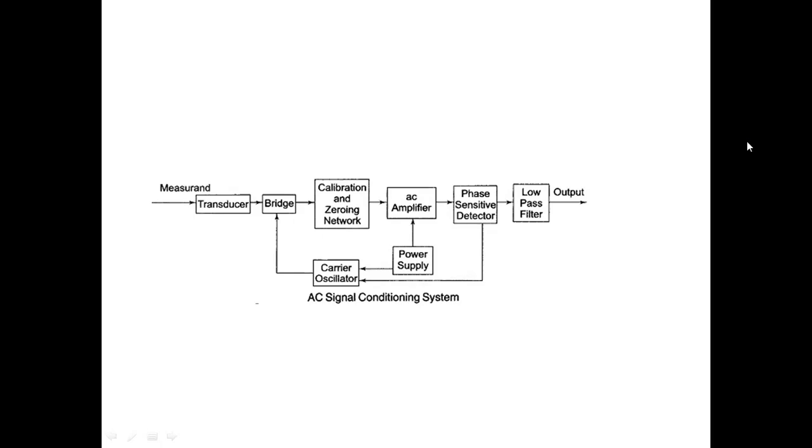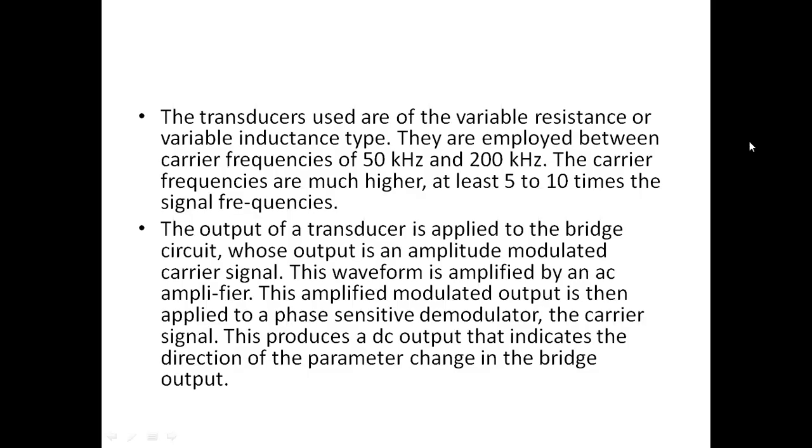In AC signal conditioning systems, the problems we encounter are overcome as follows. The transducer's parameter variation amplitude modulates the carrier frequency at the bridge output, and the waveform is amplified and demodulated. The demodulation is phase sensitive, so the polarity of the DC output indicates the direction of parameter change in the bridge output. In the carrier system, it is very easy to obtain very high rejection of mains frequency pickup. Active filters can be used to reject these frequencies and prevent overloading of AC amplifiers. The carrier frequency components of the data signal are filtered by the phase detectors.